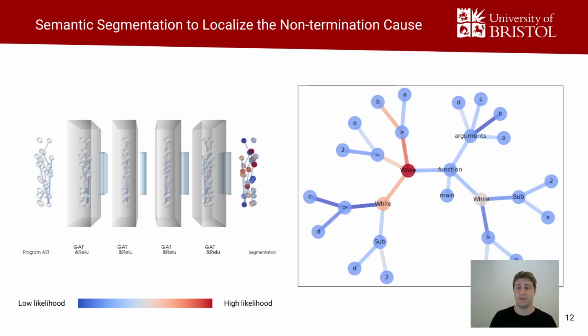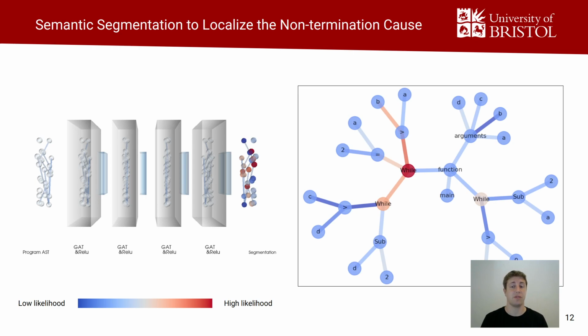For non-termination, we want to identify the location of a non-termination reason. In semantic segmentation, which you might be familiar with from images, we obtain a classification and location. For graphs, that is basically a node-wise classification. We adapt the concept to programs and identify the location of the non-termination reason based on an annotation of the outermost loop that caused non-termination.